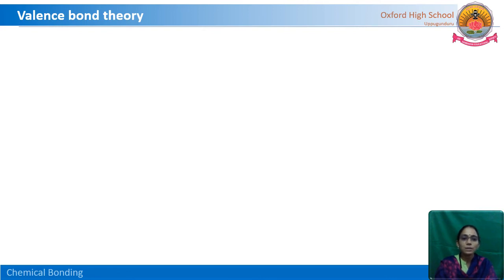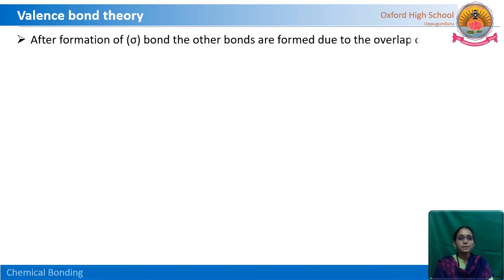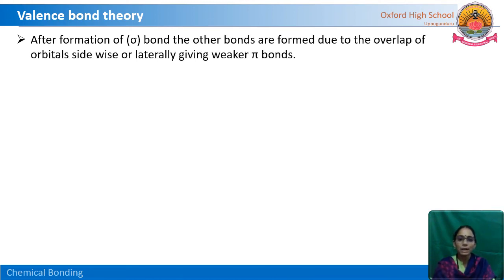Okay, about the sigma bond, we know that it is a stronger bond. The next bond, what is it? After formation of the sigma bond, the other bonds are formed due to the overlap of orbitals sidewise or laterally, giving us weaker pi bonds.